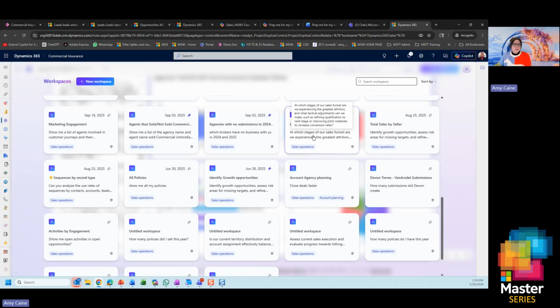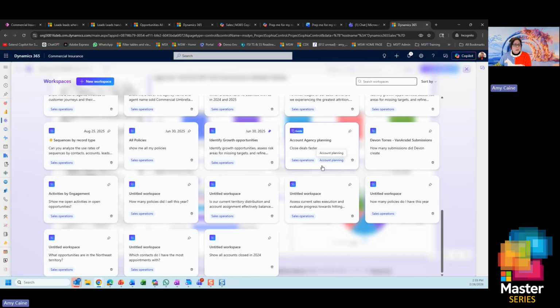Have you thought about what's going on in the sales funnel and why you're getting attrition? Maybe you want to look at territory redistribution and balance this a little more, because we're looking at that pipeline. We're looking at deals that you've sold, policies that you've written, and you're not selling those. So again, the Sales Research Agent is way bigger than just a report that's looking at past data. It's letting you drill into that data, letting you ask questions, and giving you those great sales narratives that operations people need every day. And it's also looking through that data and saying, hey, there's some stuff you might not know.